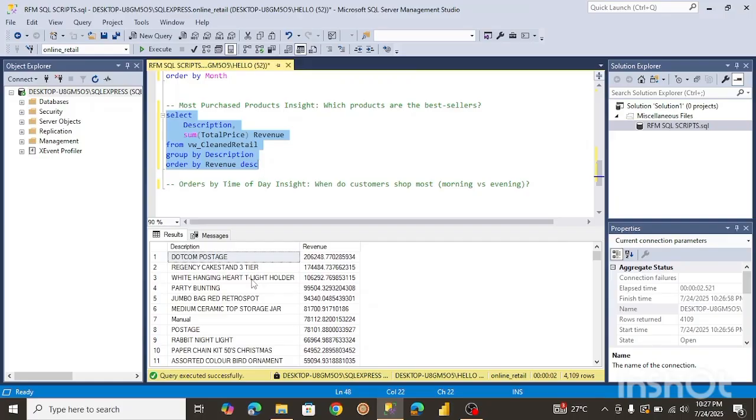I'm looking for a real product, the white hanging heart tea light holder. So it generated over, I think that would be 106,292. I'm also looking to make this much easier to read, maybe round it up to two decimal places. So to do that, I'm just going to use the round function.